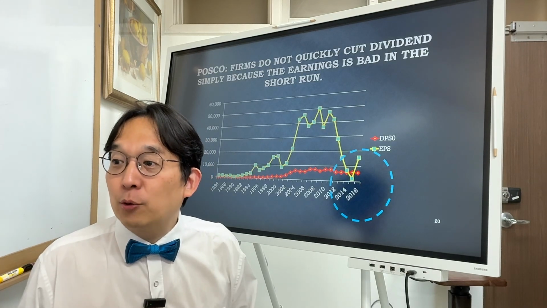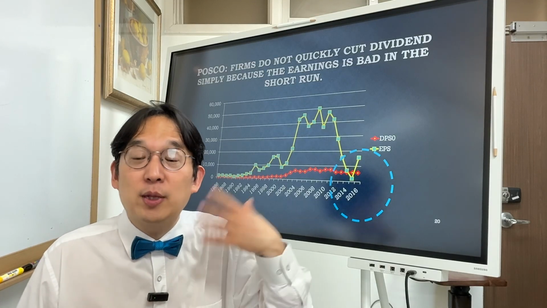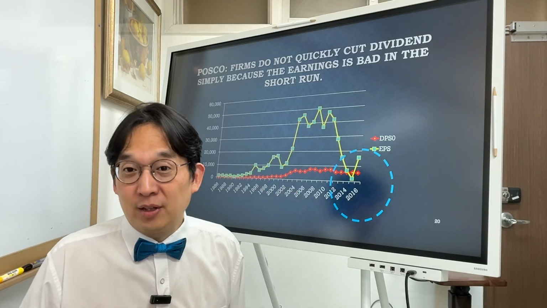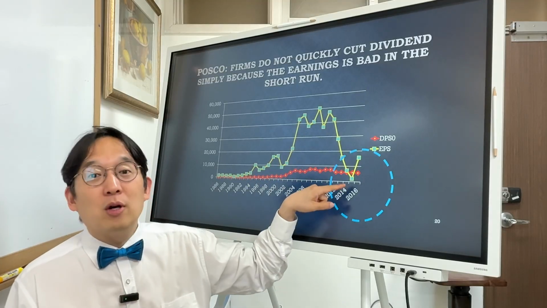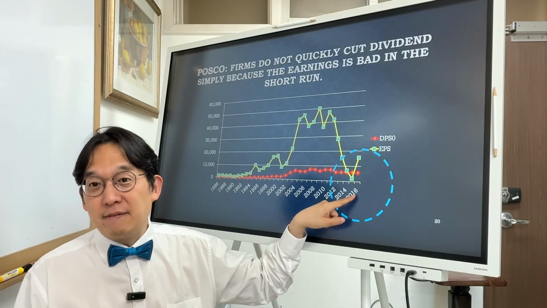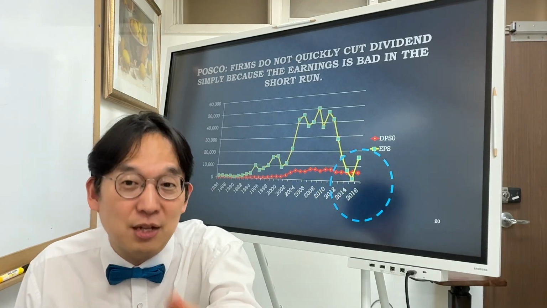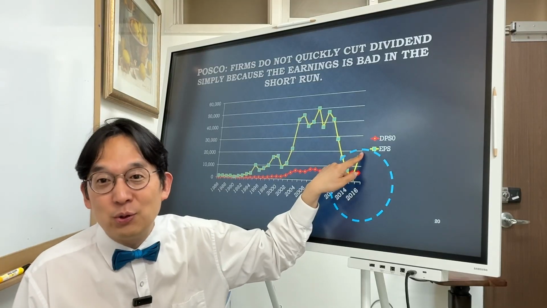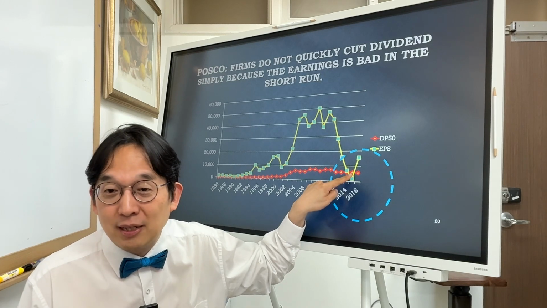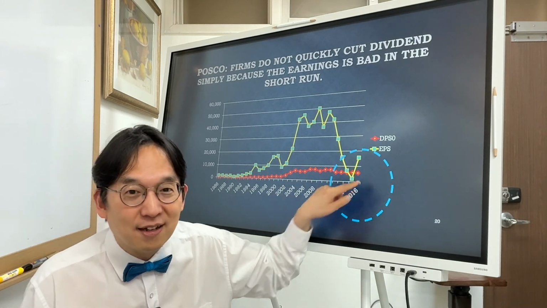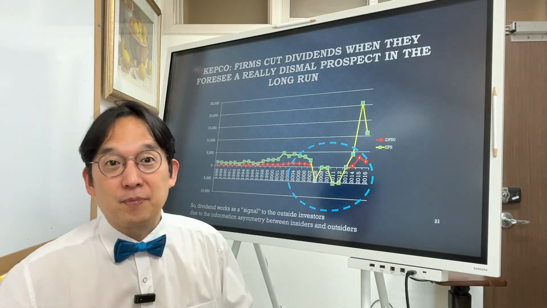And POSCO: firms do not quickly cut dividends simply because their earnings are bad in the short run. Okay, it goes together with the dividend clientele story. Sometimes your business situation is very terrible and dips, but if your CEO has inside information and you know that the business will recover soon, then you don't want to disappoint your shareholders by cutting your dividend. Just sustain it, okay? Otherwise, the dividend cut will work as a signal, okay?